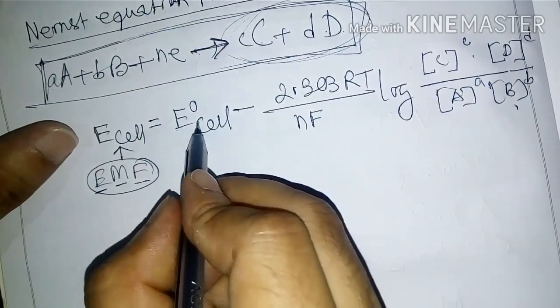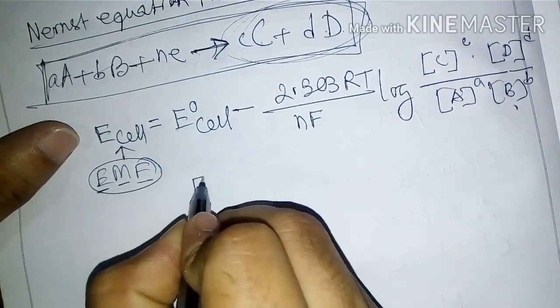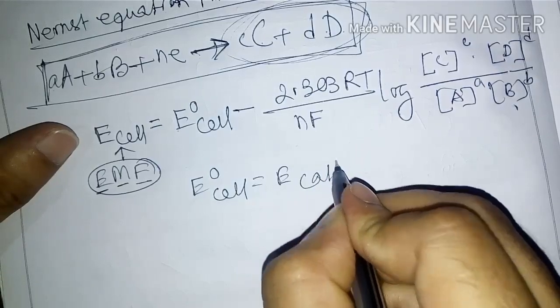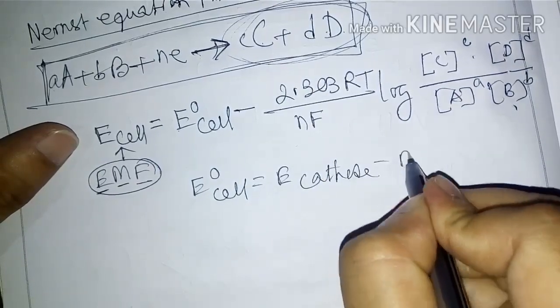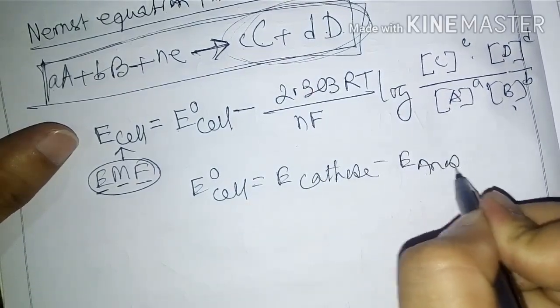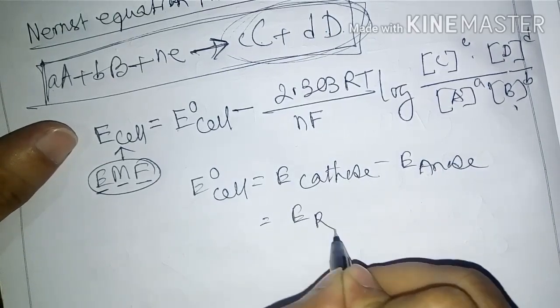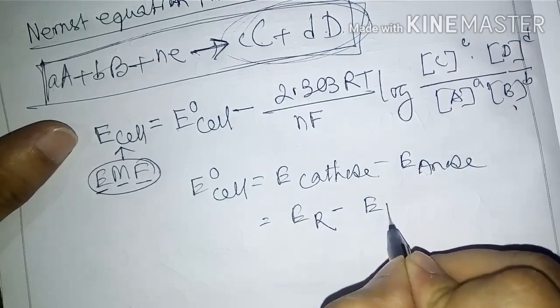And E naught cell, another formula is E naught cell equals E cathode minus E anode, or E right minus E left.